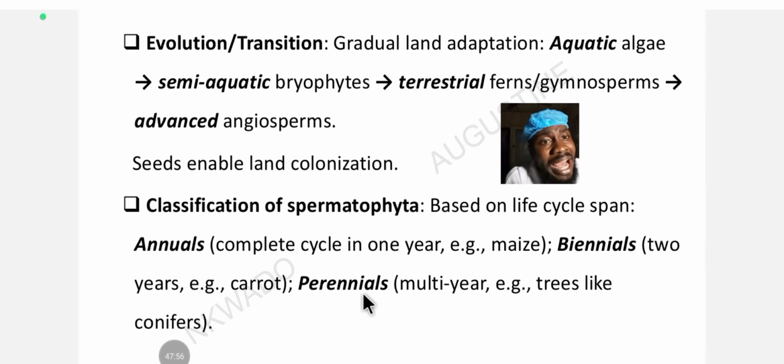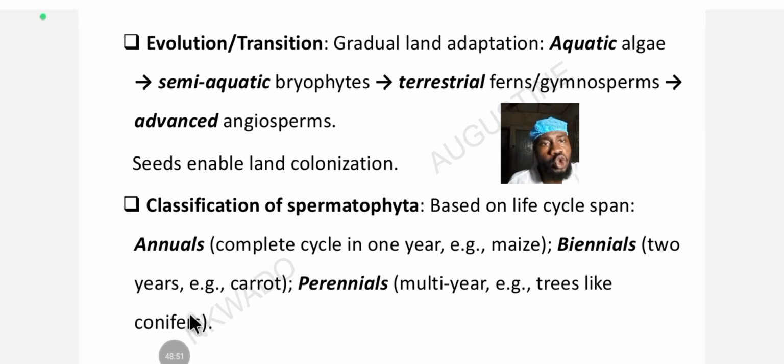So the third we have here is perennial Spermatophyta, and these ones stay for years, such as mango trees, cherry trees, all those trees, coconuts. Then they spend years. Also included are trees like conifers. You know conifers, having the cone shape and needle-like leaves. They are the pine family. They have pines. So an example of a biennial crop includes banana. Banana is a biennial plant or biennial crop.